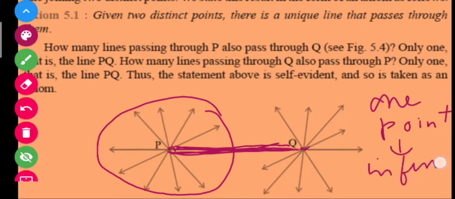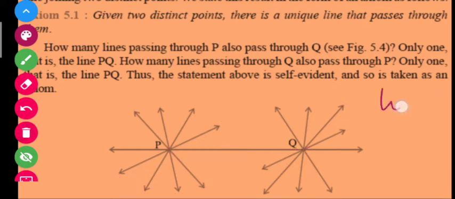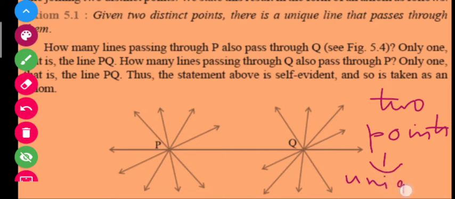Lines can be infinite, right? But when I'm talking about 2 points, how many lines can join these 2 points? Only a unique, single line. So students, this is your exam 5.1 that is related to postulate 1 of Euclid's.